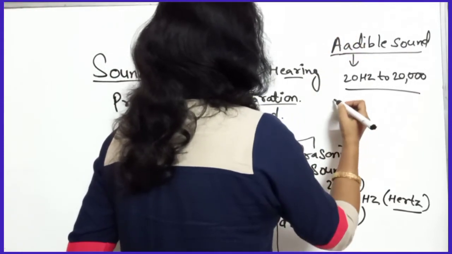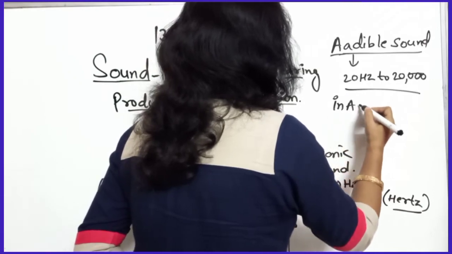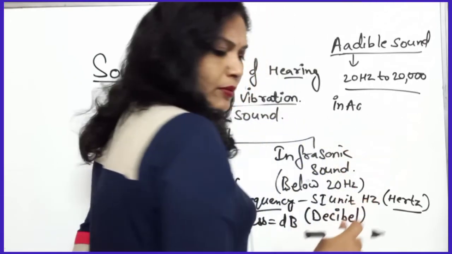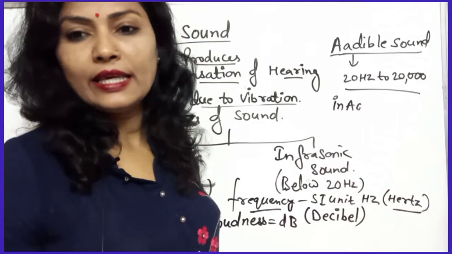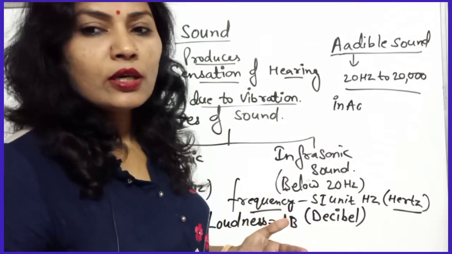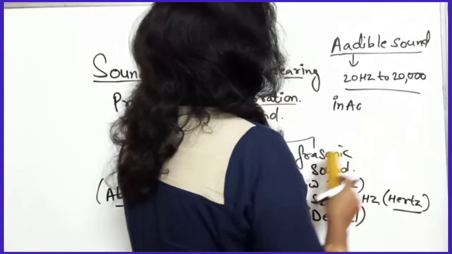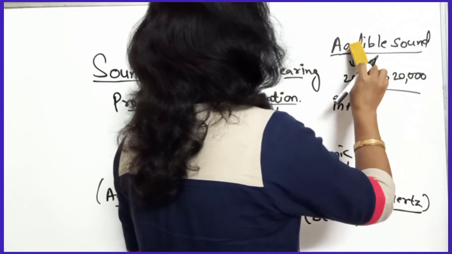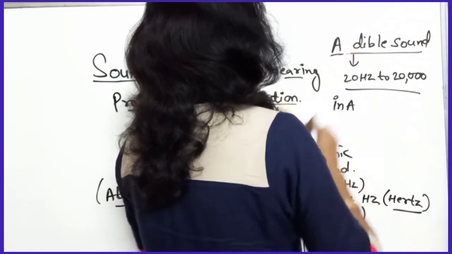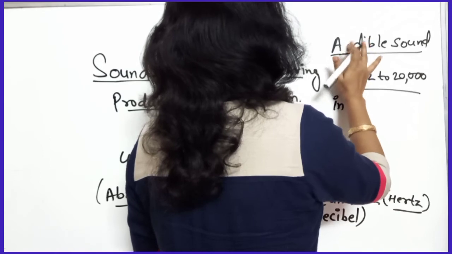If you take the inaudible, inaudible means the sound which we are not able to hear. Audible sound and inaudible sound.